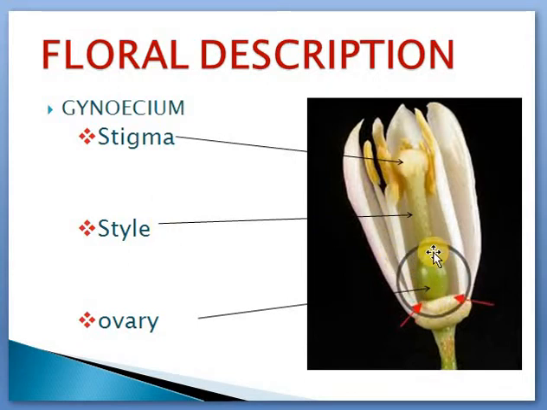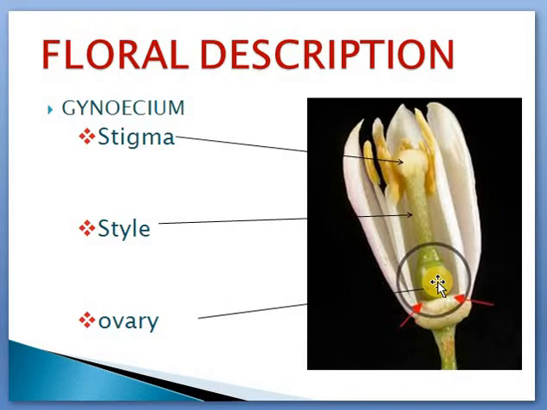And then the next part is ovary. Here in ovary, internally you can see ovule. Ovule is the real egg, female egg, that would be found in this part. That number may vary. Some plants may have only one ovule, and some plants may have numerous ovules in it. So the ovule number may vary, right?